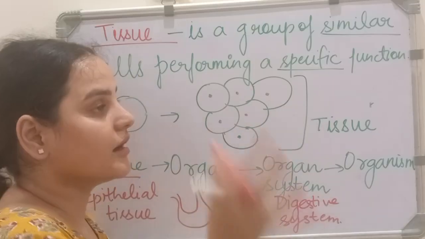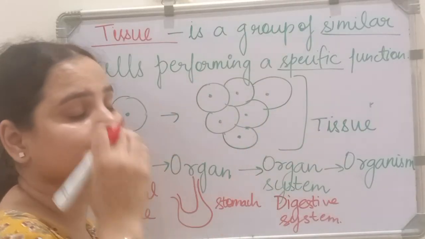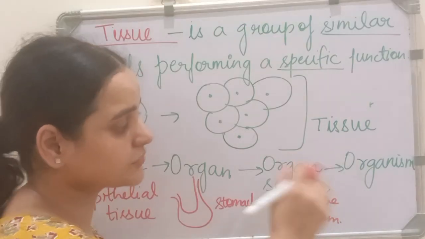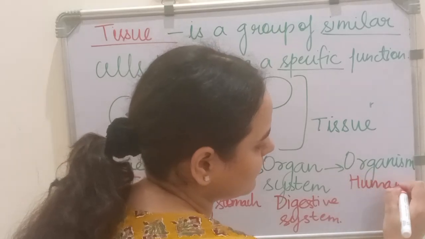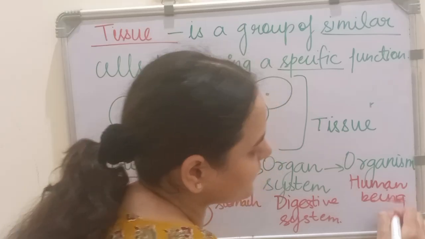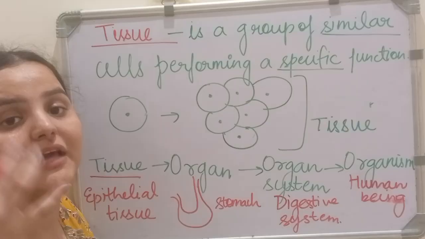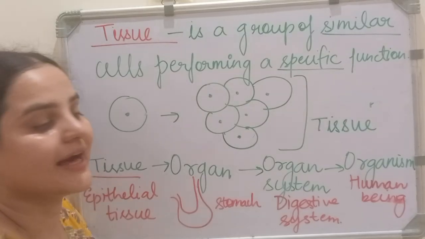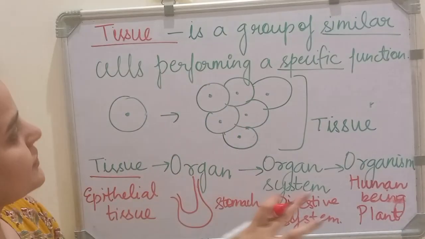Now multiple organ systems like the digestive system, excretory system and reproductive system all constitute an organism. An example of an organism may be a human being. In the case of plants, they have organ systems like the root system and shoot system, which constitute the organism, the plant. So this was all about tissue.